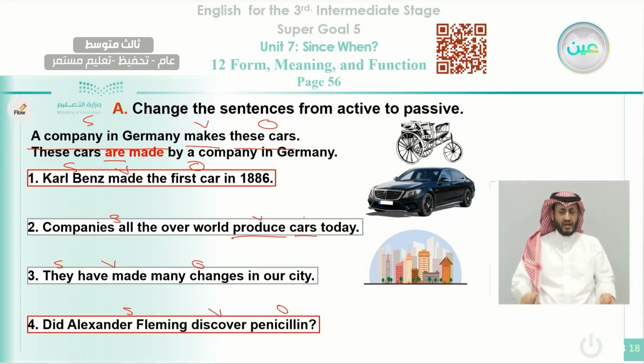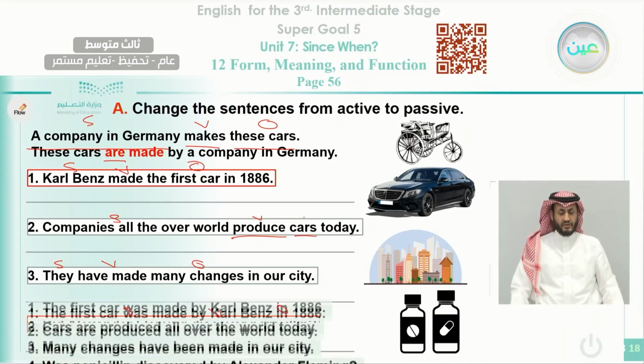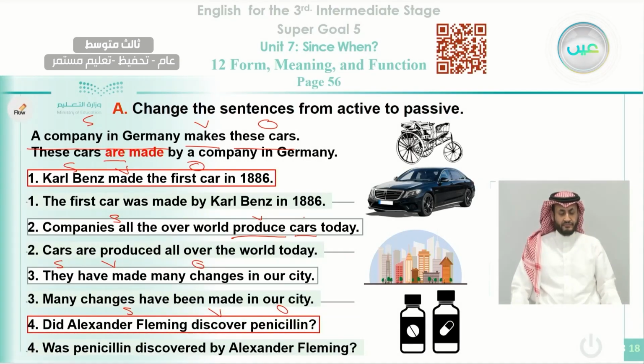Okay, how can we answer? We'll give you the model answer for that in a moment. Okay, this is the model answer. The first car was made by Carl Benz. Cars are produced over the world today. Are produced. Notice here, many changes have been made in our city.